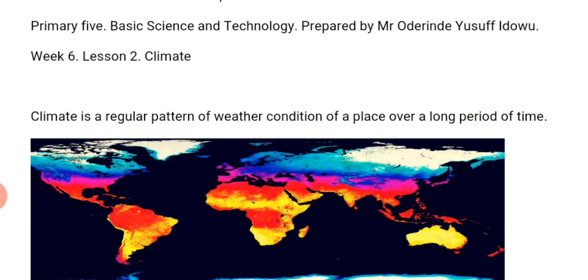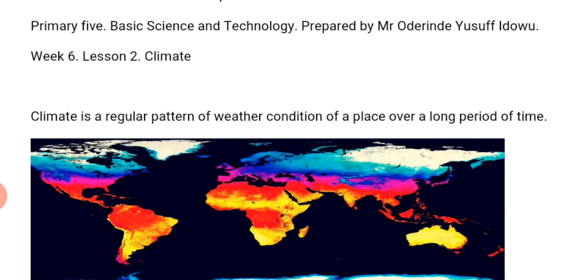Before we start today's lesson, let's revise the last topic we learned, which was weather. What is weather? Weather is the condition of the atmosphere of a place at a given time. In our last lesson, our teacher taught us weather symbols, those things we can use to describe the weather of a particular place.